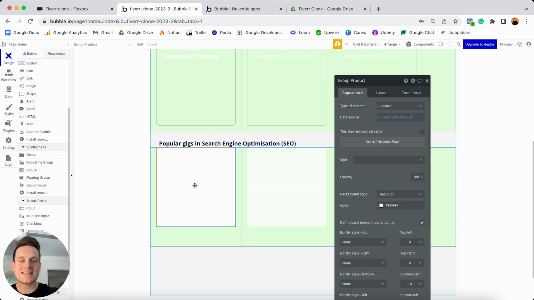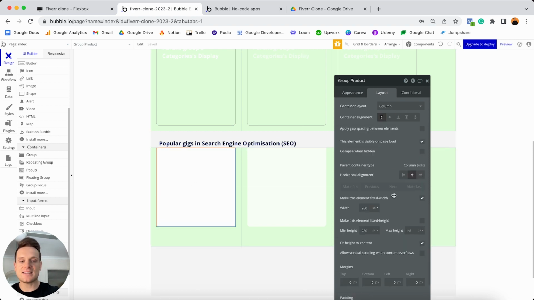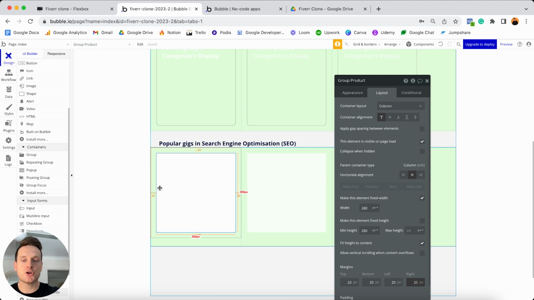So if I then select my group, jump to my layout tab, and add in 20 pixels of margin around each border of this group, which just helps me make sure it doesn't touch the borders of each repeating group cell, we now have 280 pixels of width for the group itself, plus 20 pixels of margin on each side, which means that 280 plus 20 plus 20, of course, equals 320.